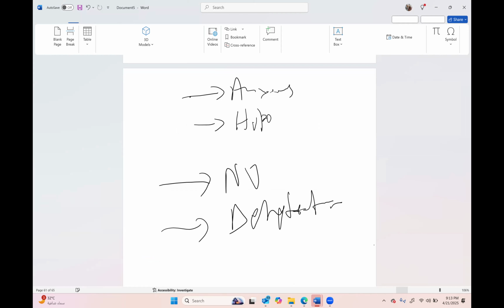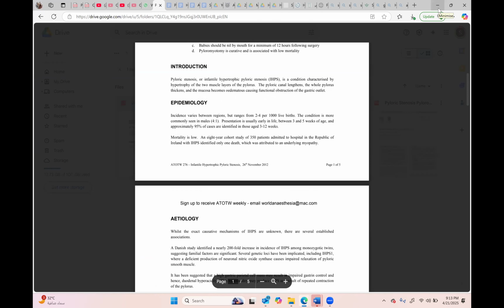Infantile pyloric stenosis is the most common surgical condition presenting in the first 6 months of life. Males have a 4 times higher ratio than females, and the incidence is 3 in 1,000. If you don't know the incidence, do not quote a false or wrong one. If you are sure, then you will say it.